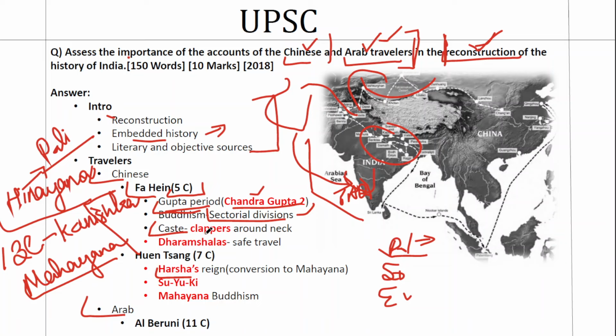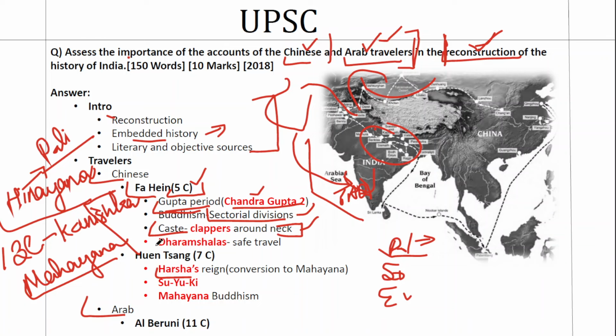One famous example that Fahian talks about is that lower caste people, or the depressed class people, had to hang clappers around their necks when they are walking, so that they don't pollute others. So this is a classic example that is often used to denote the amount of caste discrimination that was present in India even in 5th century AD. So this example can be quoted: social stratification, reconstruction of social history.